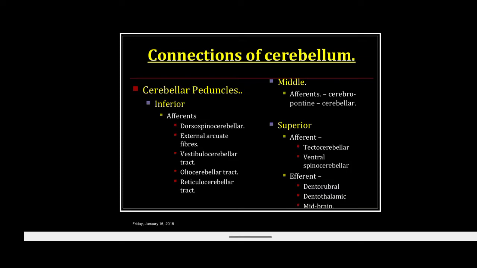The cerebellar peduncles, coming to the inferior peduncles, afferents are dorsospinocerebellar, external arcuate fibers, vestibulocerebellar tract, olivocerebellar tract, reticulocerebellar tract, and the middle one contains the afferent fibers from the corticopontocerebellar tracts. And the superior peduncle, the afferent fibers are of tectocerebellar, ventral spinocerebellar, and the efferents include the dentorubral, dentothalamic, and the midbrain.